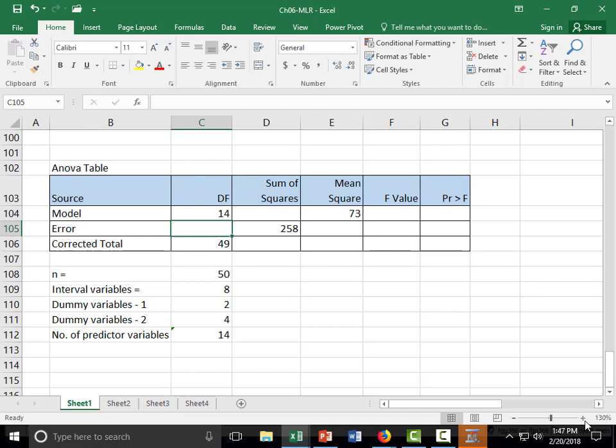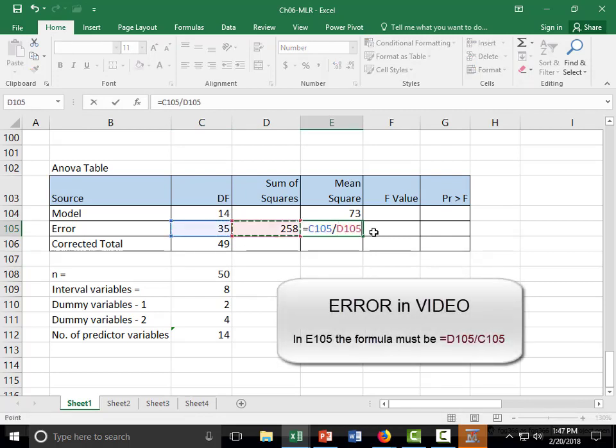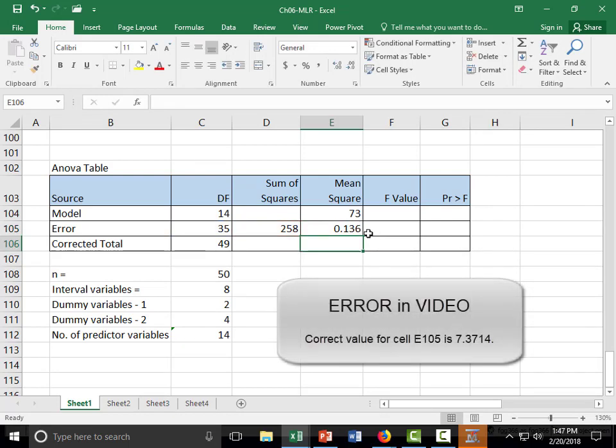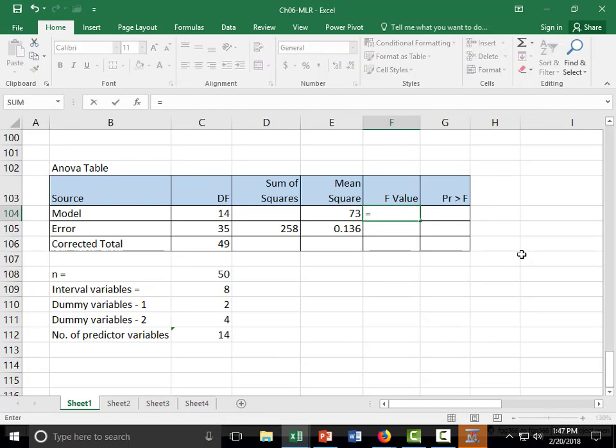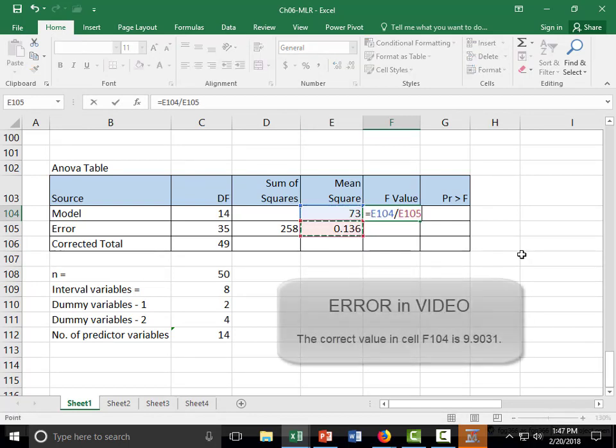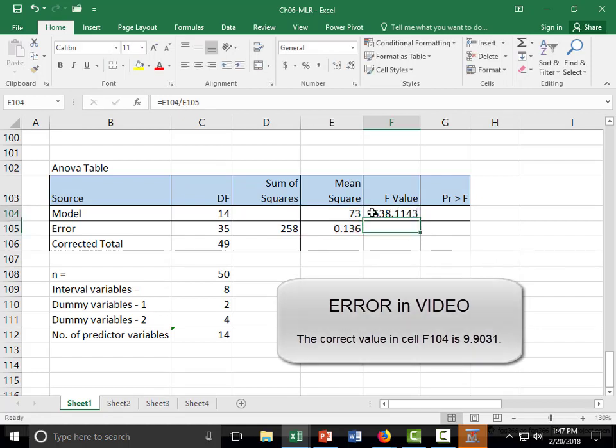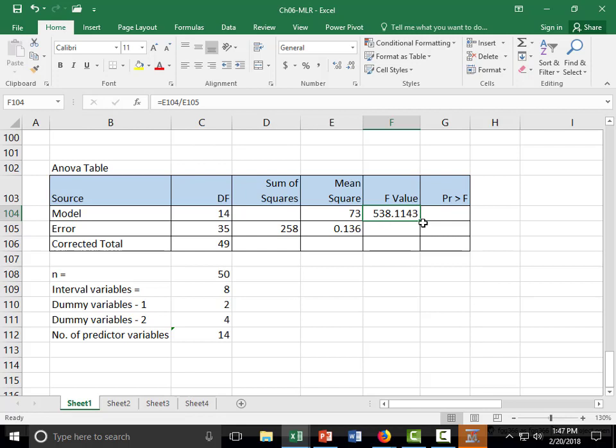Alright? Okay? So now the error degrees of freedom is n minus p minus 1, so that will be that minus that. Once you have the degrees of freedom, then we can find the MSE like that. Then the ratio of these two will be your F. So MSR divided by MSE, that's our F value.